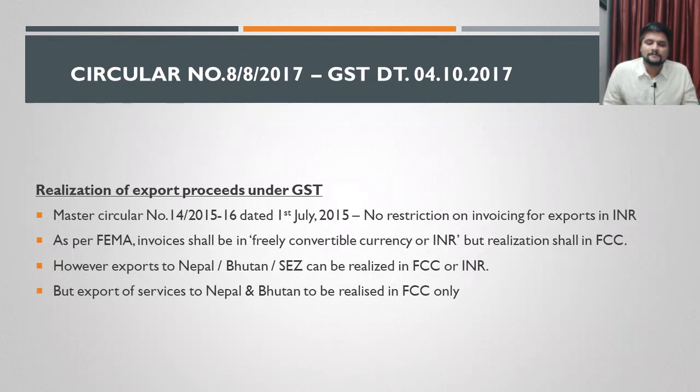Okay, so we'll quickly discuss the realization requirements under GST law. When the goods are exported, after the goods are exported, the export proceeds, that is the value of the goods that are exported, have to be realized by the exporter. It means what? For the goods he is selling, he has to receive the money. That is called realization of export proceeds. Okay, under GST law there is a master circular.